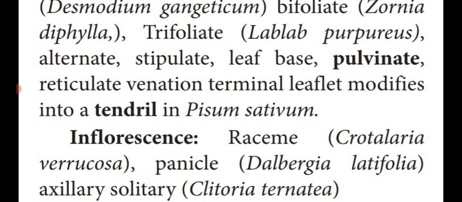In Pisum sativum, the pea plant, the terminal leaflets at the tip, the young leaves, are known as leaflets. These leaflets are modified into a coiled wire-like structure called a tendril, because this Pisum sativum pea plant is a weak-stemmed plant. It is unable to stand erect.